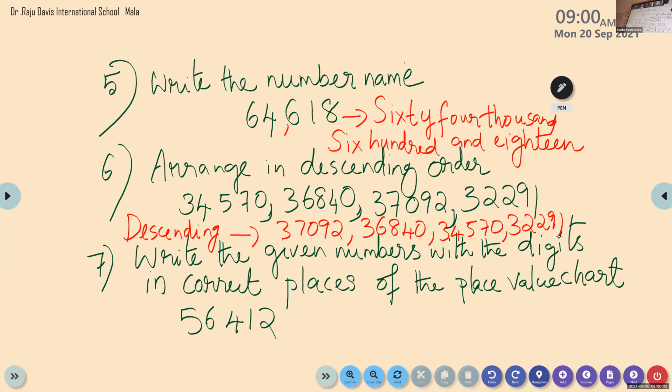Okay. So if the question is ascending order, children, what do you have to do? Write the numbers from small to biggest. Small to the opposite. You will start from here.